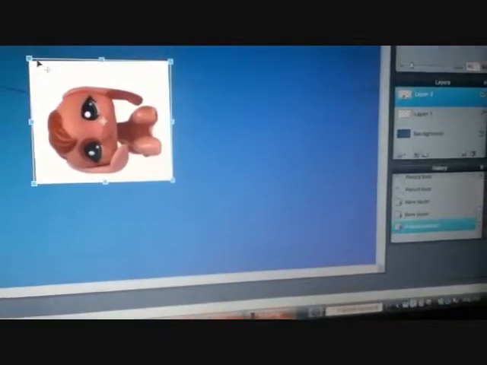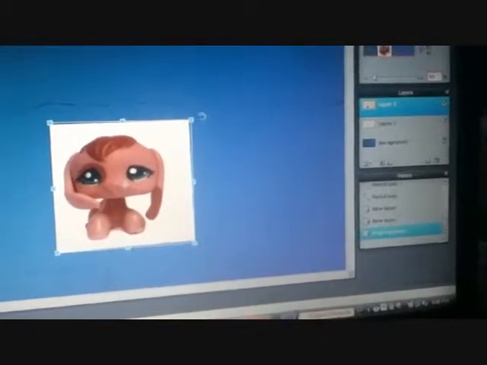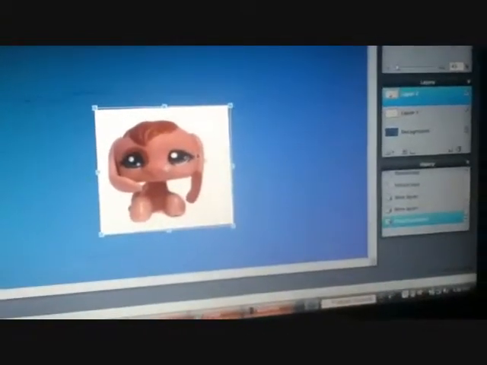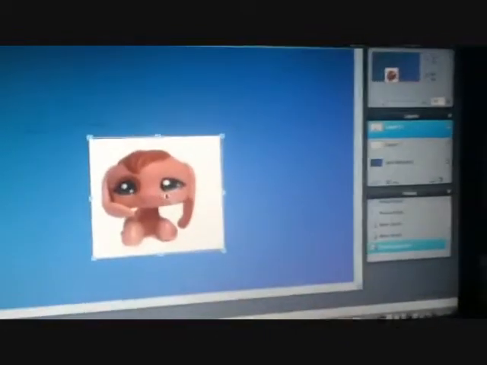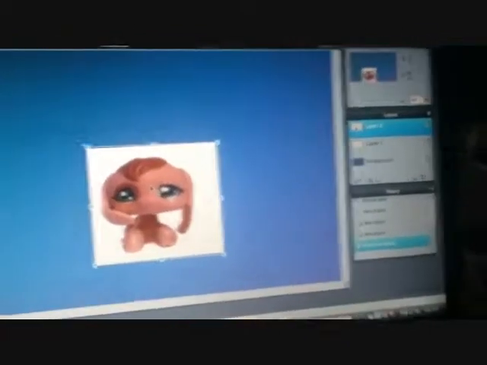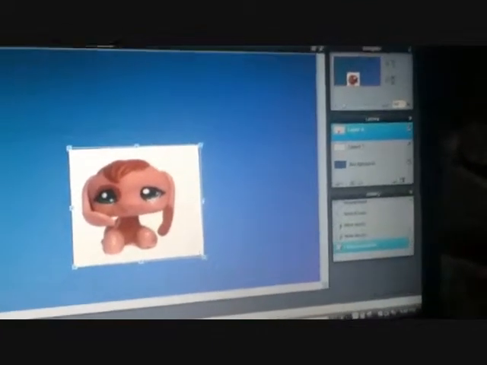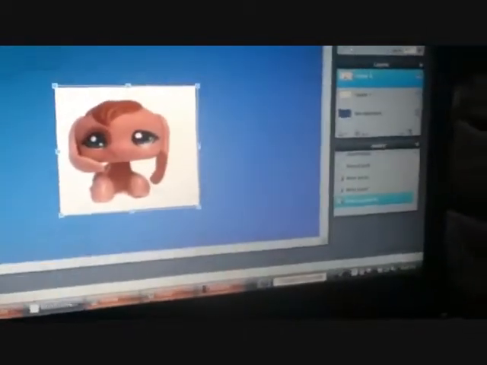Okay, so now I'm just going to rotate it. There we go. And if this isn't accurate, you can always change it. You have to keep this open at all times before you actually put it on your channel. So there we go. Let's put it in the middle. I usually prefer 2 on here, but 1 is fine for now. I also prefer the body cut off to show its face, but for this I'll just do this because it's an example. It doesn't have to be that great.